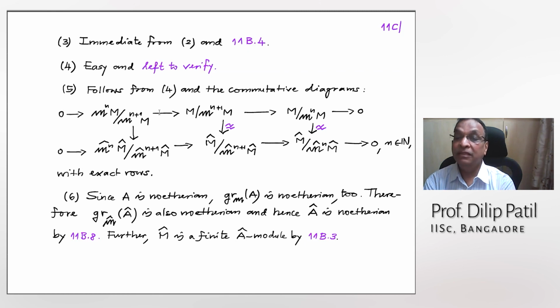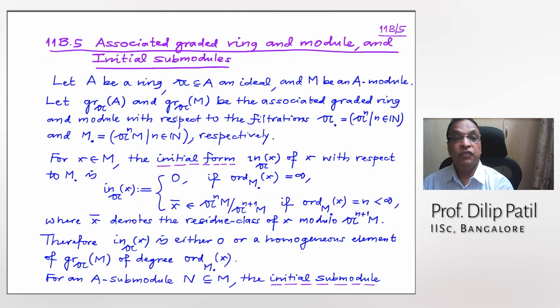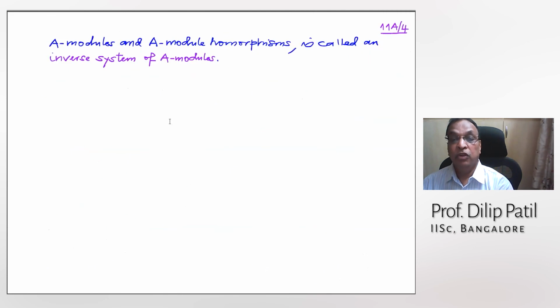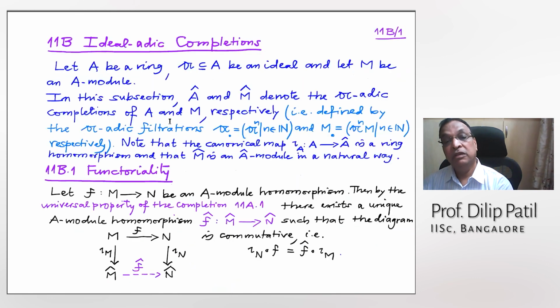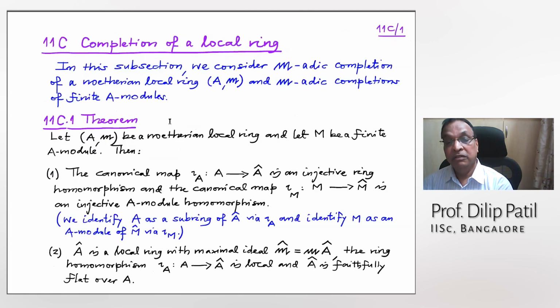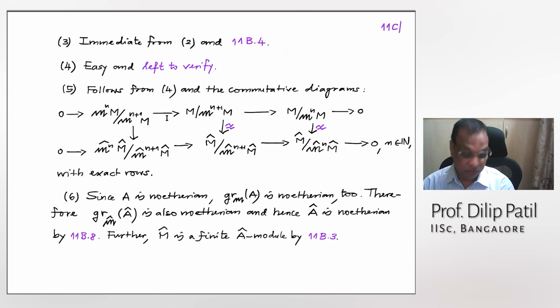So that concept I will also recall, which is called formal smoothness. And for all these, what is very important is today's first part, that is, the inverse limit. That is why I wanted to stress this first part, 11A, the connection of the completion with the inverse limit. So when you come next time, please get acquainted with this lecture, and as I said, the earlier stuff you have, then we will prove that in any case we can classify all complete local rings, equicharacteristic as well as inequicharacteristic.